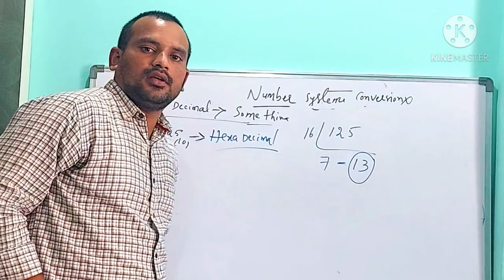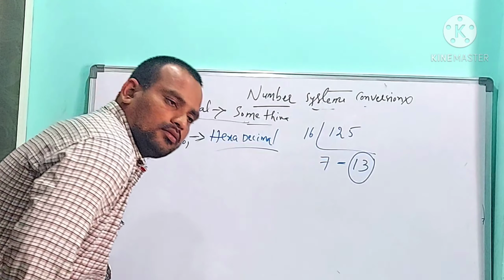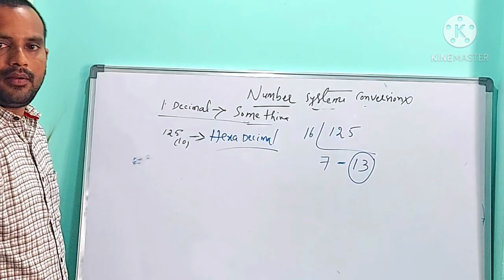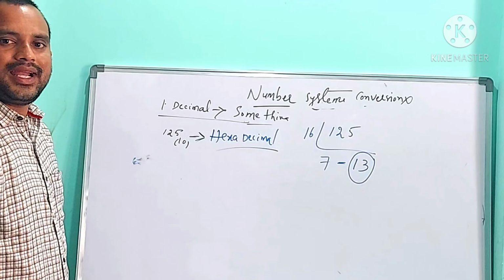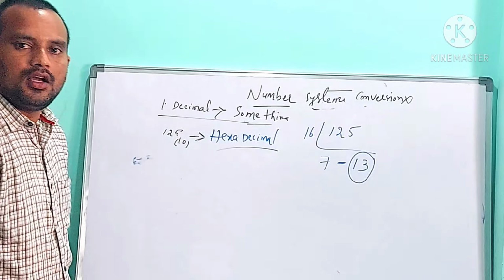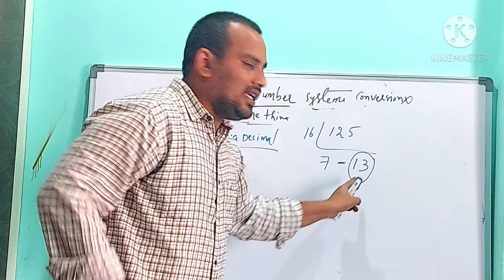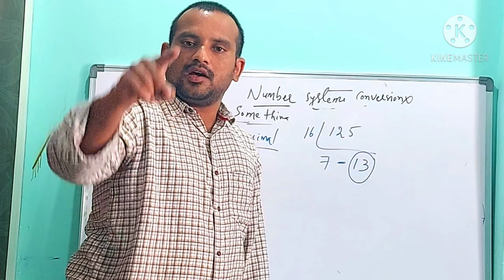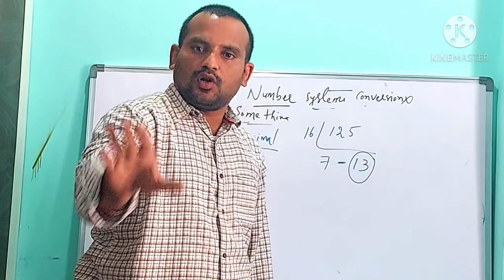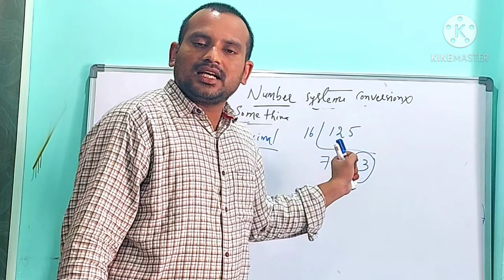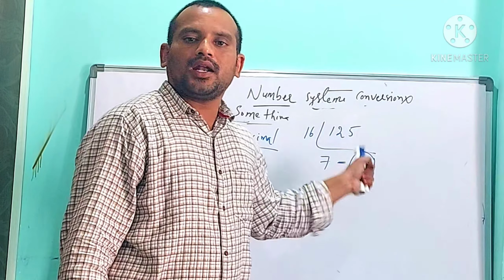Observe one thing carefully. While converting a decimal number into a hexadecimal number, if you get a remainder more than 9, 13 is not a single digit. Remember this point. The remainder should be a single digit only. 13 is the combination of two digits, 1 and 3.